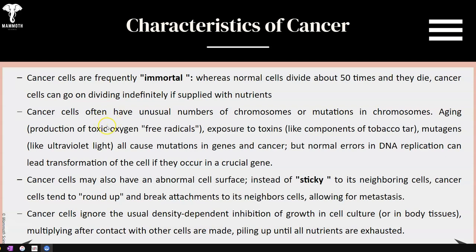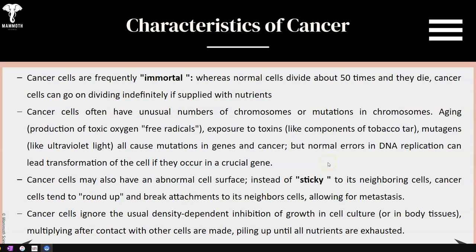Cancer cells often have unusual numbers of chromosomes or mutations in the chromosome. Aging produces these situations. Exposures to toxins and mutagens all cause mutations in genes or cancer, but normal errors in DNA replication can lead to the actual transformation or mutation of a crucial gene causing cancer.